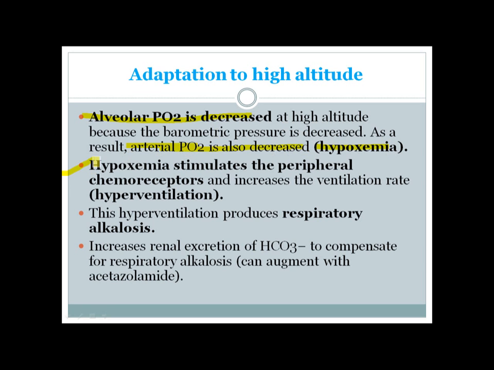And this hypoxemia actually stimulates the peripheral chemoreceptors, leading to an increased ventilatory rate, meaning hyperventilation. And if there is hyperventilation, it will lead to increased loss of carbon dioxide from your lungs. And increased loss of carbon dioxide from your lungs will lead to respiratory alkalosis. And this respiratory alkalosis is actually compensated for by the kidney. So the kidney starts to increase its excretion of bicarbonate. And you can actually augment this process by using acetazolamide.